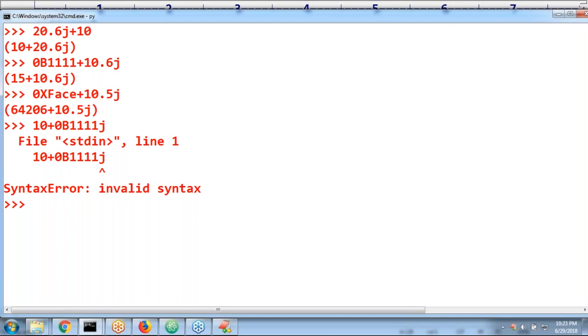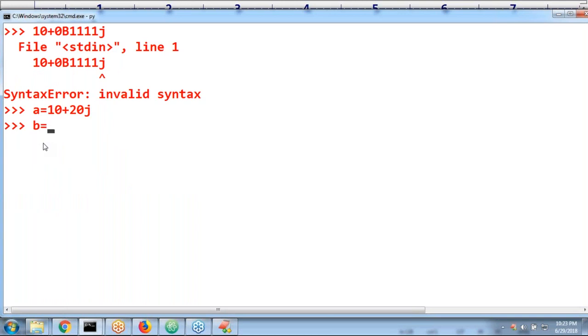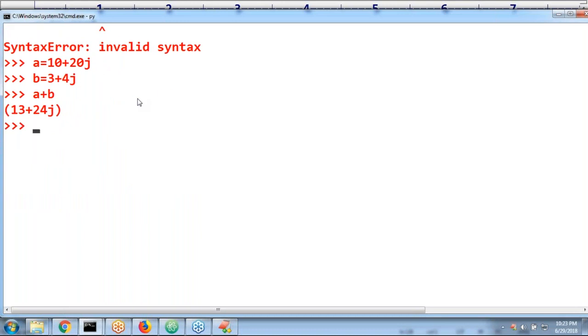Next, we can even perform plus, minus, multiplication, division operations between these complex numbers. Say a is equal to 10 plus 20j, and b is equal to 3 plus 4j. Two numbers are there. Now a plus b: 10 plus 3 is 13, 20 plus 4 is 24, so 13 plus 24j. Then a minus b: 10 minus 3 is 7, 20 minus 4 is 16, so 7 plus 16j.